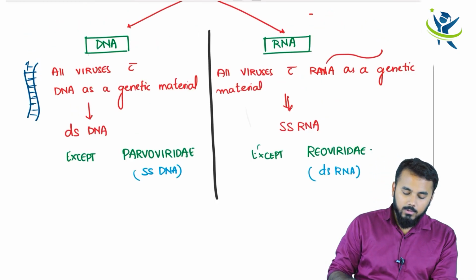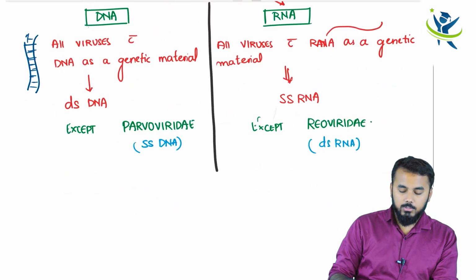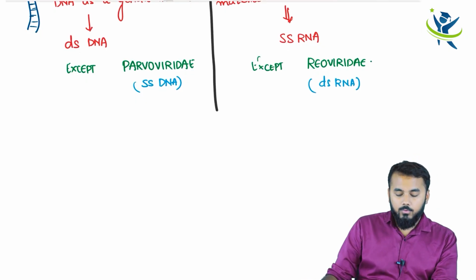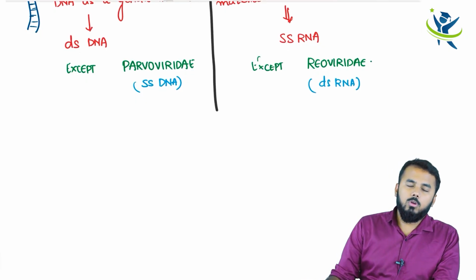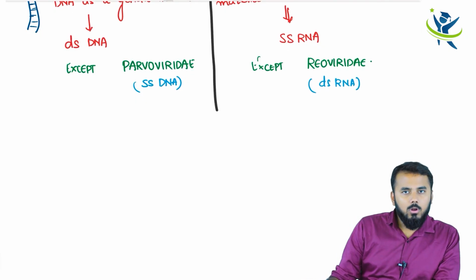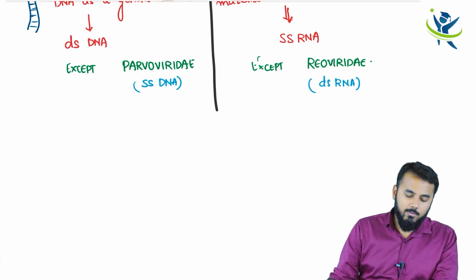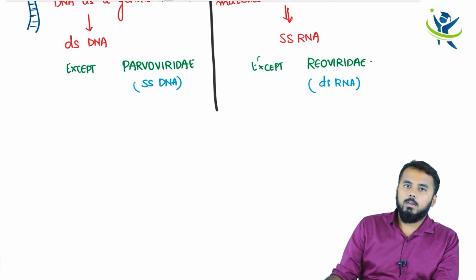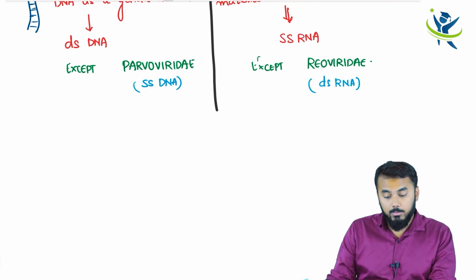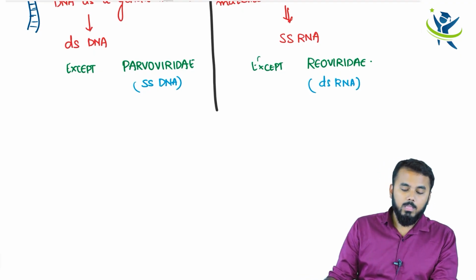So basically we have two types of viral genomes, DNA and RNA. When it comes to DNA, it has to be normally double stranded, so all of them have double stranded DNA except Parvoviridae. And when it comes to RNA, normally RNA has to be single stranded, but there is also double stranded RNA, that is Reoviridae. Okay.